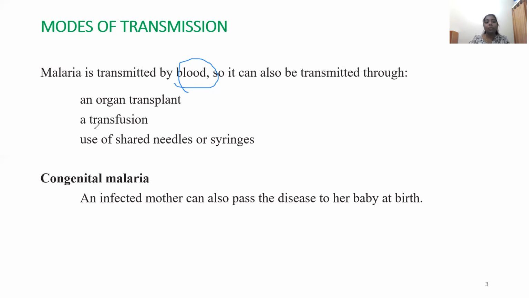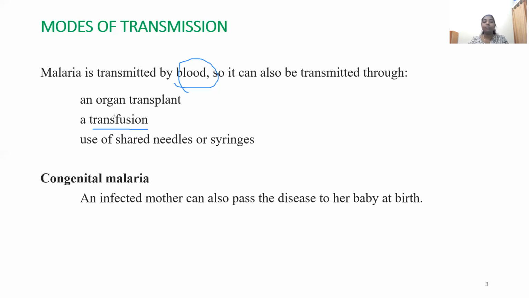Or it may be through transfusion. When there is a requirement of blood in an emergency situation, or a surgery, there is generally transfusion of blood from the donor to the acceptor. If the donor is not screened properly and is already carrying an infection, he may not be suffering from malaria now, but in the previous slide we have seen that there is a relapse period where the Plasmodium parasite can remain in the blood for about 20 years, and for 3 years in another type.